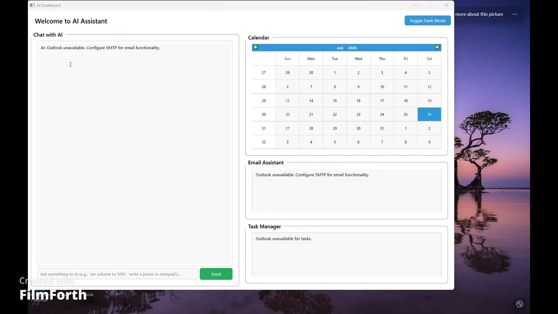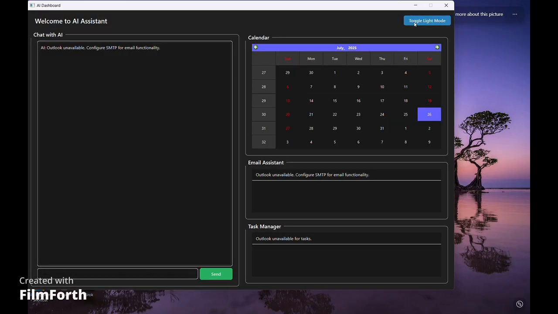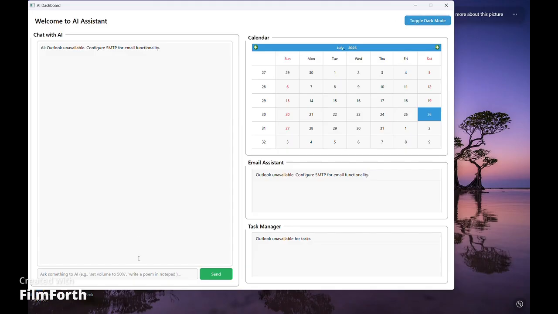Now this is the chat box which opens up, and here you can type any kind of query, maybe conversational or task related. Here you can toggle the dark and light mode. You can see the transition is quite smooth and seamless. Let us start with a conversational type of query here. For example, hello, how are you?